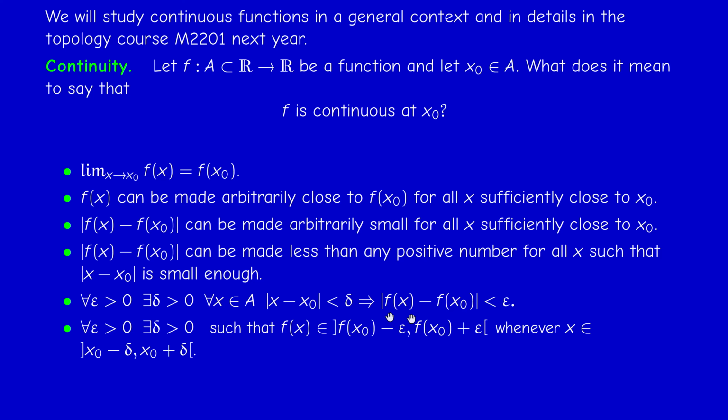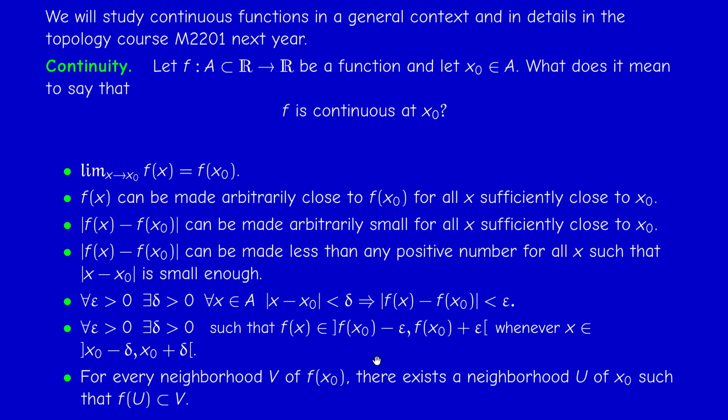Now this is a neighborhood of f of x0, and any neighborhood of f of x0 contains an interval of this form. So I can rephrase this condition by saying that for every neighborhood v of f of x0, I can find a neighborhood u of x0 whose image under f is contained in v. So how do I know that? Because if x is in u, then f of x is in f of u. So f of x is here, so it's in v.